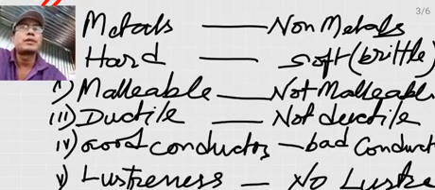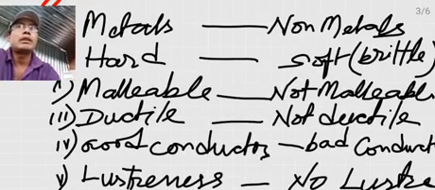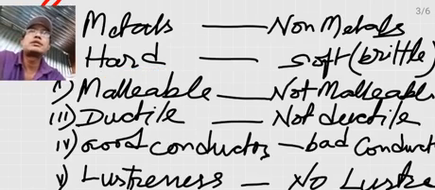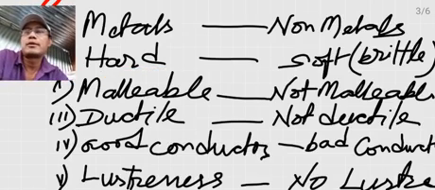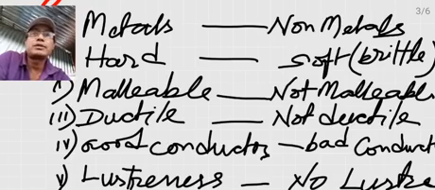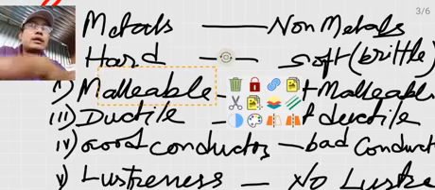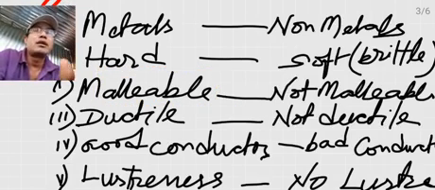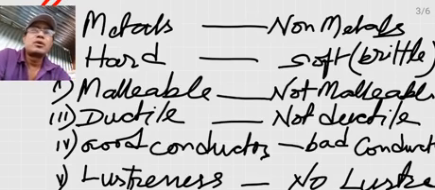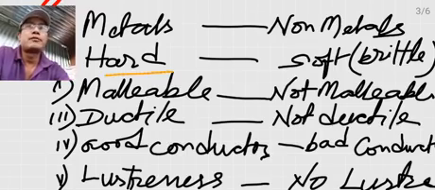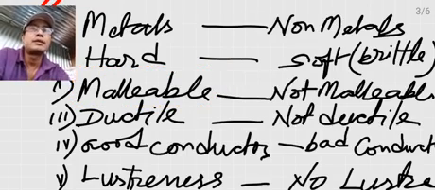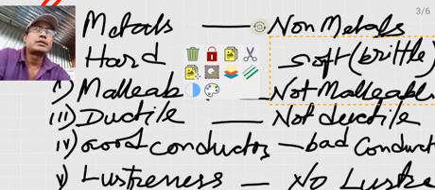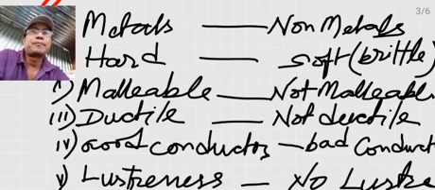For example, sodium metal is soft enough to be cut with a knife. And another metal, mercury, which is used in the thermometer, is liquid at room temperature. So, with few exceptions, most of the metals are very, very hard.